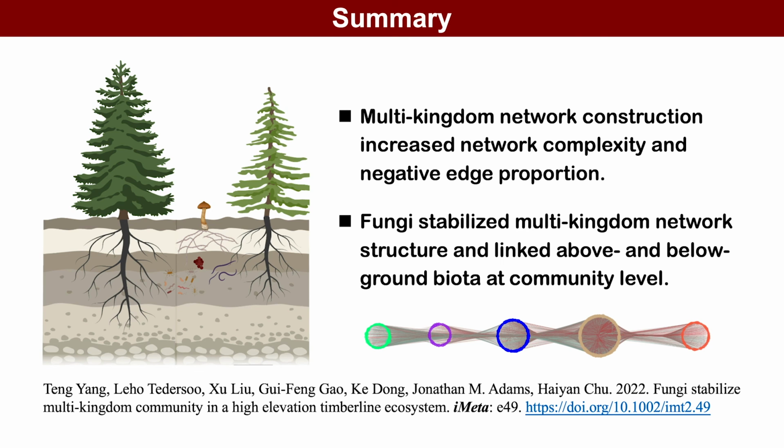In summary, in the alpine timberline ecosystem, we demonstrated that multi-kingdom network construction increased network complexity and negative edge proportion. In particular, the fungal kingdom stabilized multi-kingdom network structure, as well as linked above and below-ground biota at community level. The findings greatly enhance our understanding of the potential roles and interactions of different